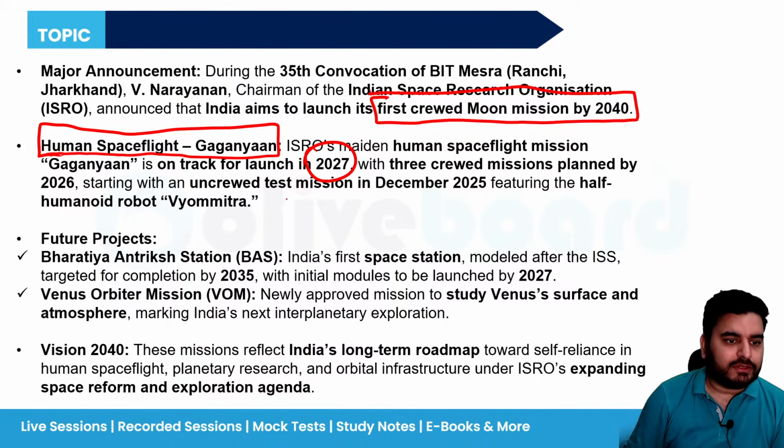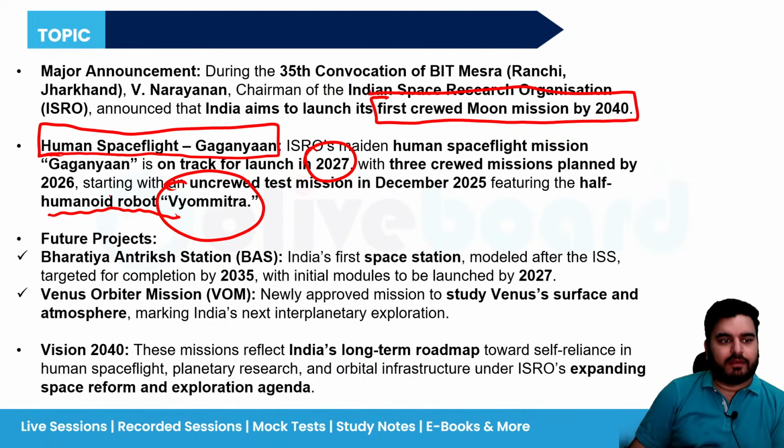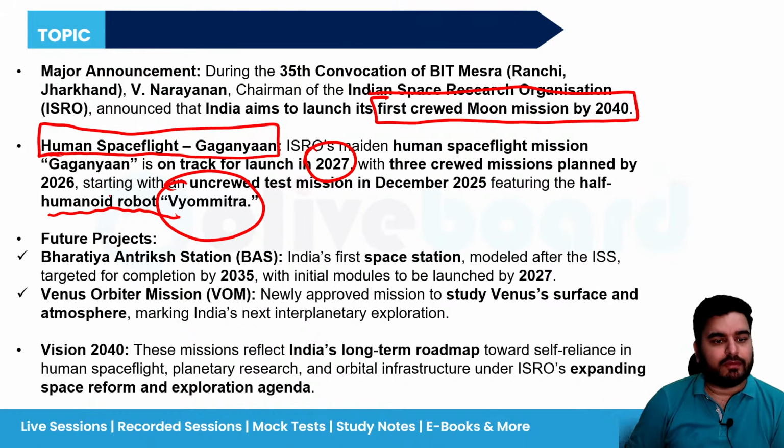Right. Also, they are planning a humanoid robot, half humanoid robot. The name is Vyom Mitra. Please remember, it is a half humanoid robot. Okay, so instead of people, they will be using Vyoma Mitra for some space missions. Got it? And their future plan is India is creating its own space station that would be known as Bharatiya Antariksh Space Station. Okay, so please remember.